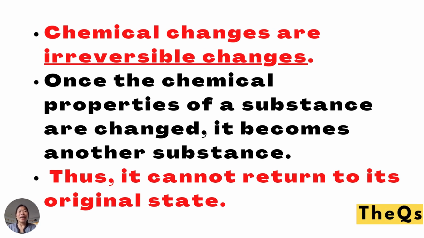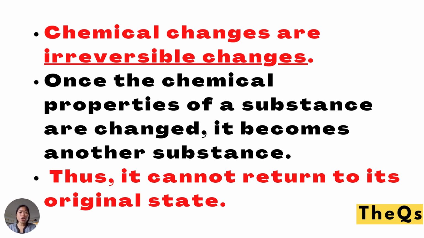Take note that chemical changes are irreversible. Physical changes, as what we have discussed, are reversible, but chemical changes are not. Once the chemical properties of a substance are changed, it becomes another substance, and that is permanent.